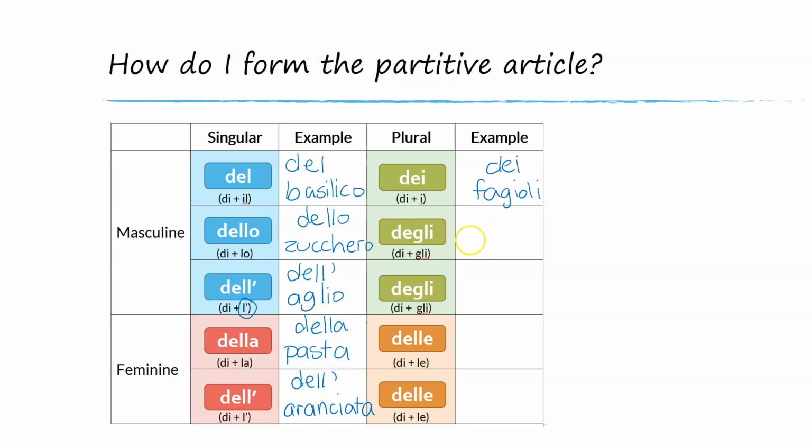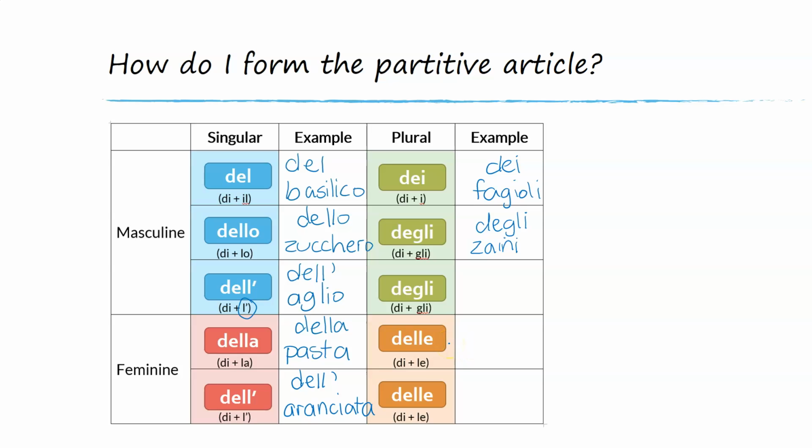So let's take a different example. Let's take the word backpack. So we know the word for backpack is zaino, but in the plural, it is zaini. So the definite article would be gli, meaning the. But if we want to say some, we will say degli zaini, some backpacks. And any of the nouns using gli as a definite article will use degli to mean some.